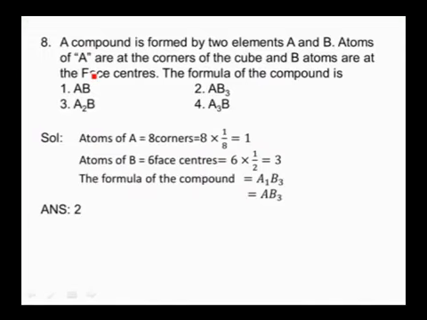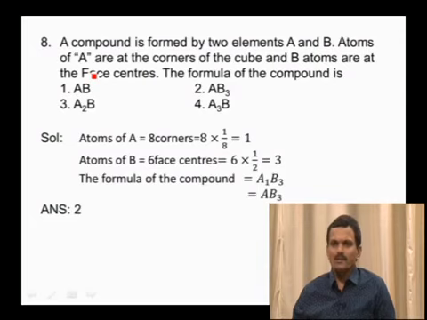A compound is formed by two elements A and B. Atoms of A are at the corners of the cube and B atoms are at the face centers. The formula of the compound is, the first option is AB, second option is AB3, third option is A2B, and fourth option is A3B. See, atoms of A are present at 8 corners and contribution of each corner is 1 by 8. So number of particles is 8 into 1 by 8, which is equal to 1.